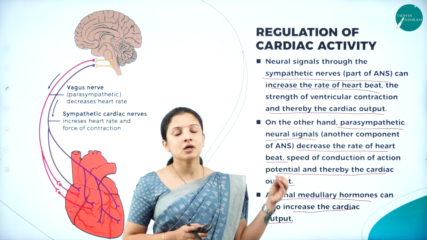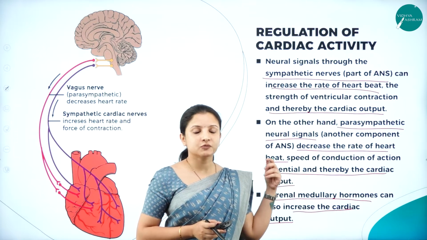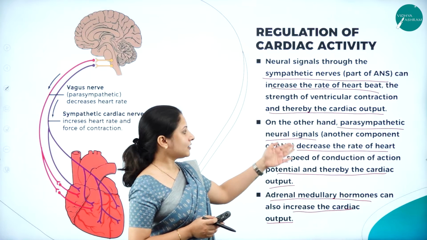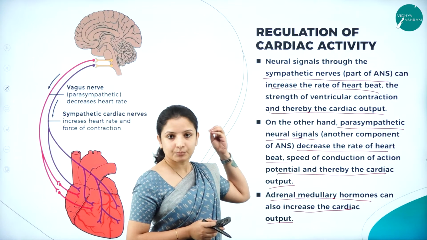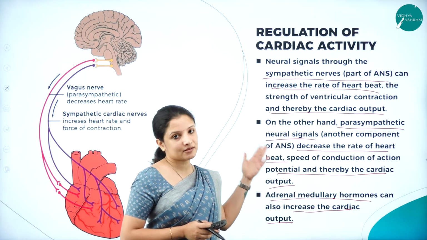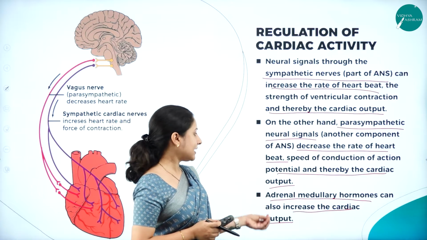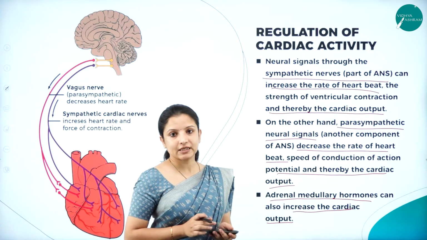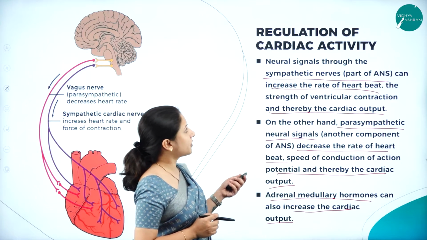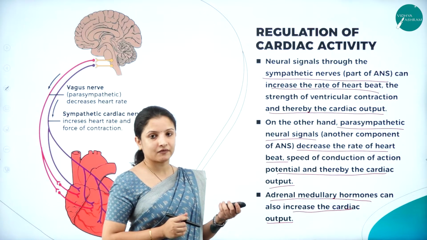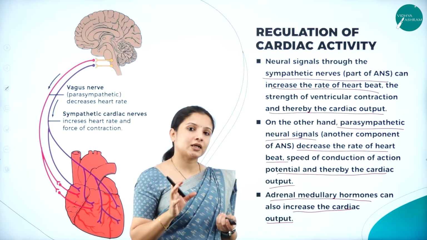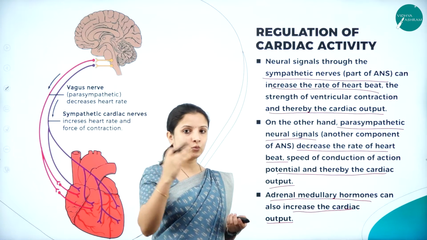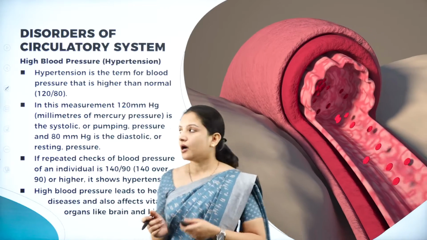So this is how the parasympathetic nerves play an important role in decreasing the heart rate, and the sympathetic nerves play an important role in increasing the heart rate. And not just that, the adrenal medullary hormone can also play an important role in increasing the heart rate. So this was about the regulation of cardiac activity. And all these are connected from the medulla oblongata of the brain to the heart and vice versa. So that is how it occurs.